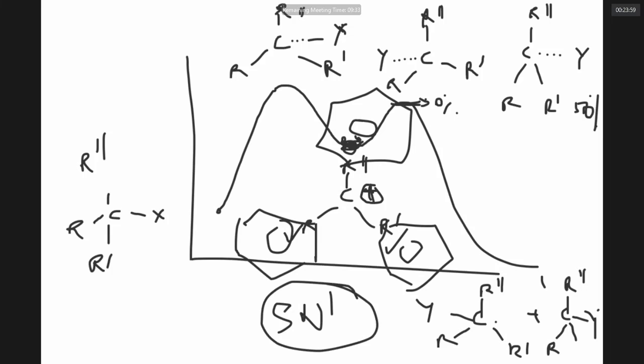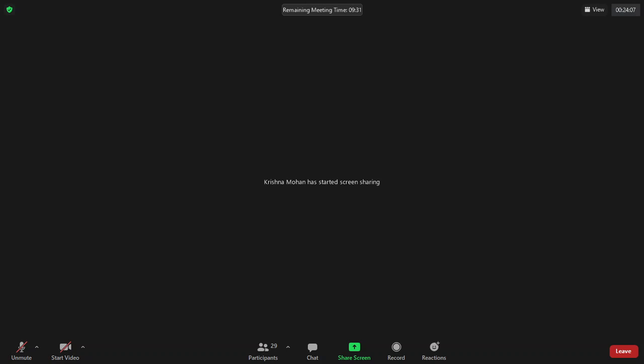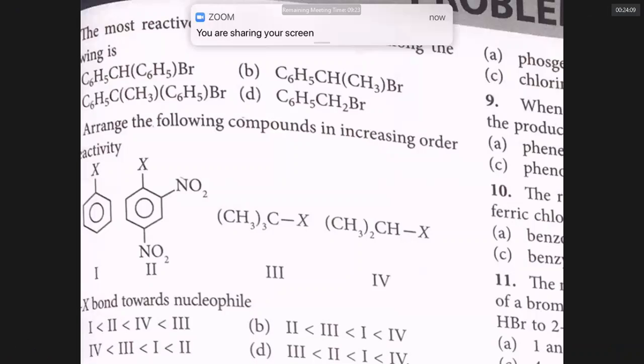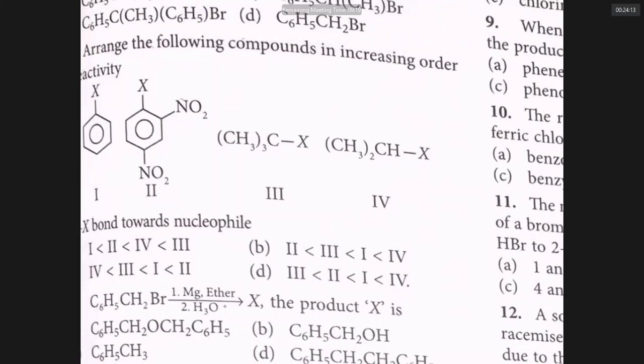Are we clear on this, sir? That is our question number 1. Now in the second question, arrange the following compounds in the increasing order of reactivity. Here X minus is to be replaced by another Y minus. It is a nucleophilic substitution.